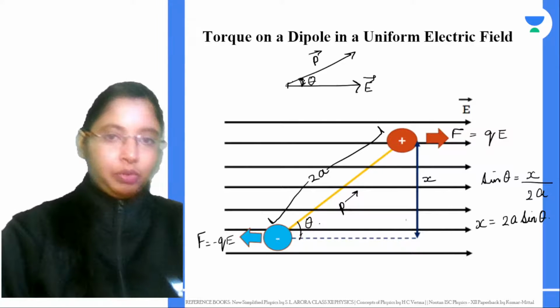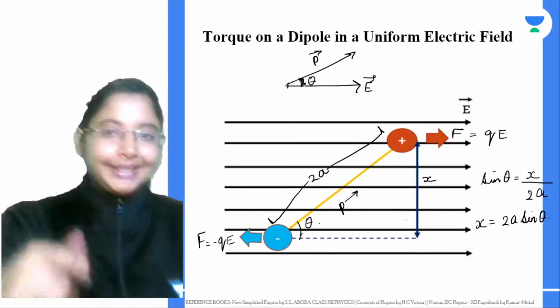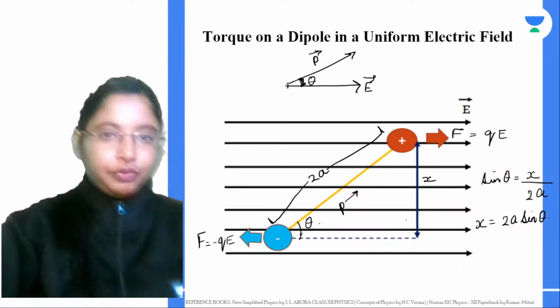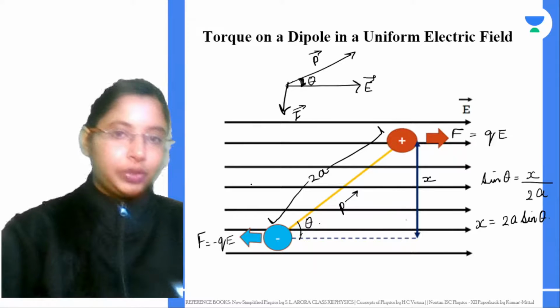Now, the dipole moment always wants to align itself with the electric field line. What will be the direction in which the force is acting? The force is acting down. It's acting clockwise, right? So the force is acting in this downward direction. The torque is acting in the downward direction.